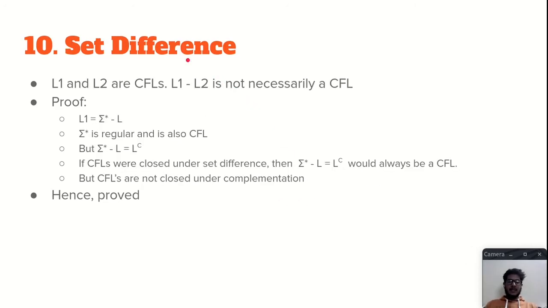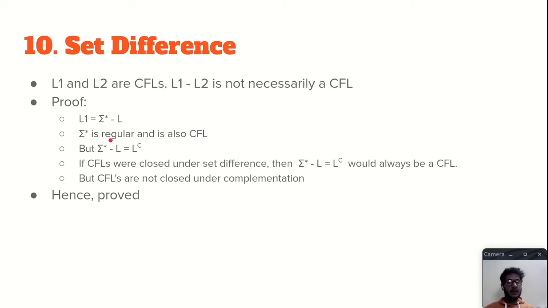Next, we move on with set difference. This is the set difference between two context-free languages. So suppose L1 and L2 are two context-free languages, then L1 minus L2 is not necessarily a context-free language. We can prove this easily. So suppose sigma star is the Kleene closure of the alphabet sigma, or we can say the set of all strings belonging to sigma, and sigma star minus L is the set of all strings that do not belong to the language L. Sigma star is regular, we just proved it, and is also a context-free language.